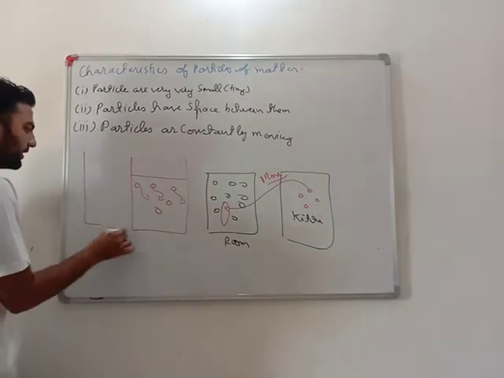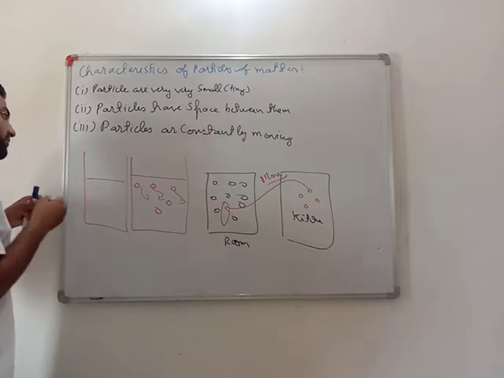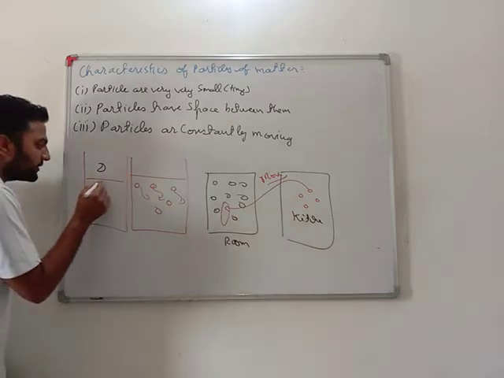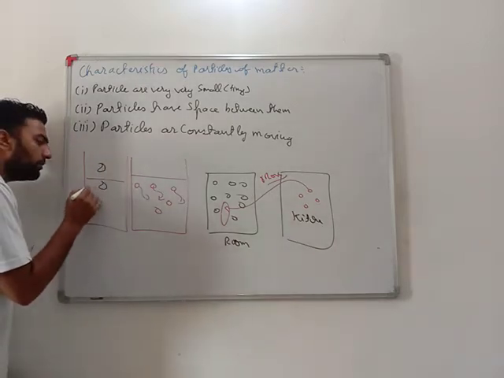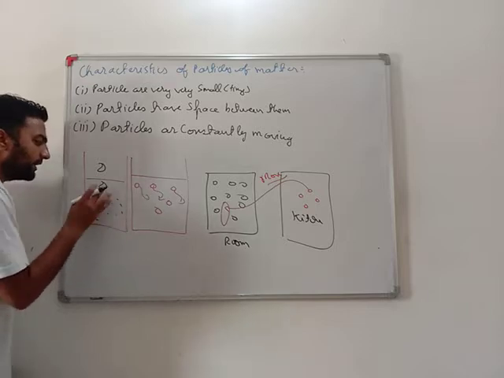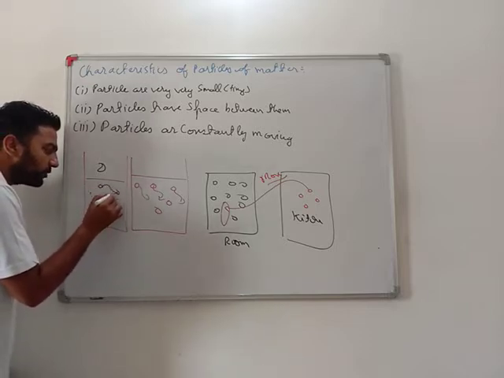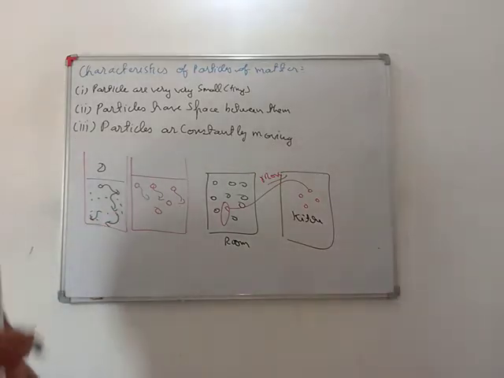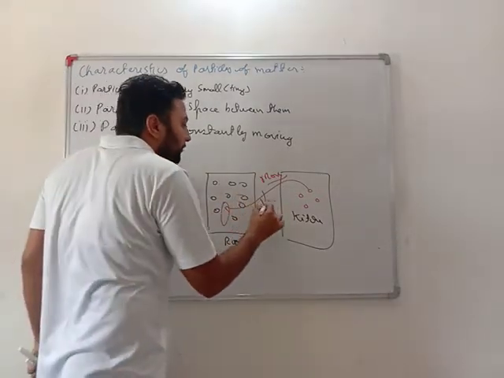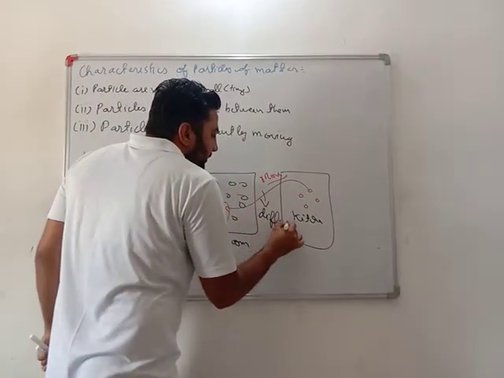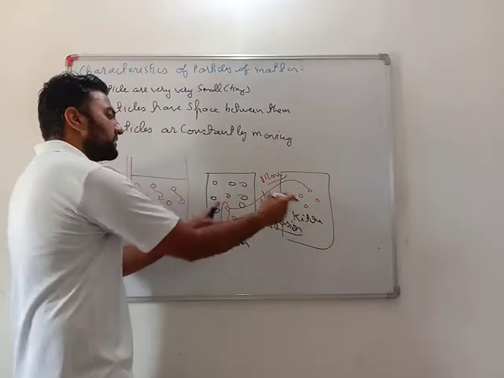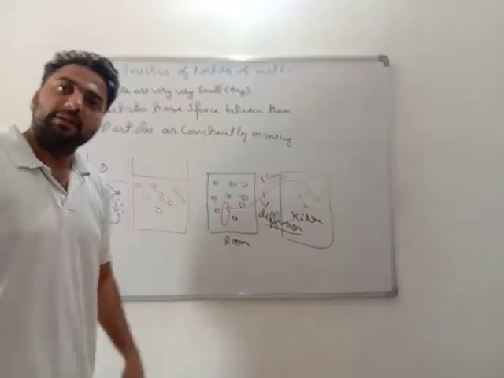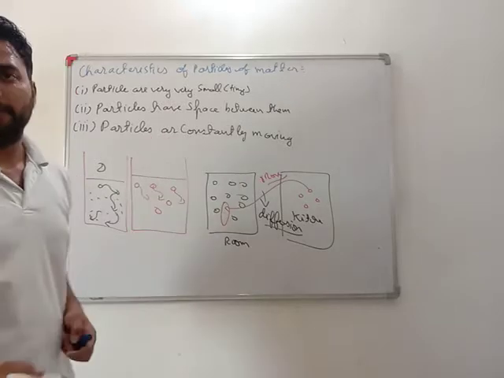Second example, if there is water and I just put a drop of ink, but I don't mix, then also what I observe is that automatically the whole water becomes black. That means these particles slowly moved to the whole water. Very important. My dear students, this movement is the reason for diffusion. We have studied diffusion means two substances try to mix up. Why? Because these particles are moving. This movement is the only reason for diffusion. Very important.